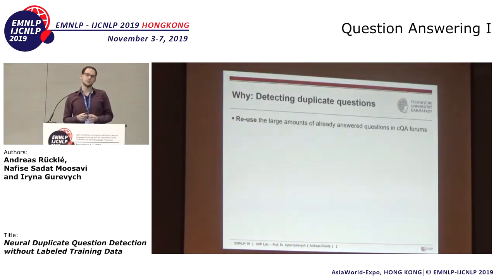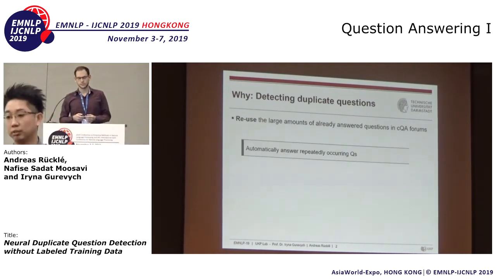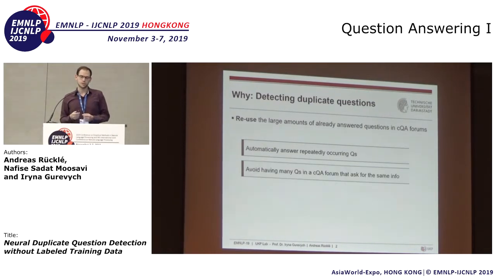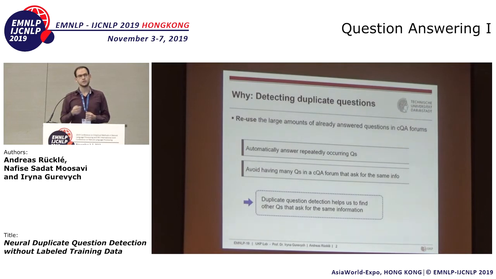So why do we want to detect or find duplicate questions? Well, there exist a lot of already answered questions on the web, and this is particularly the case for community question answering forums such as Stack Exchange platforms. And naturally, we want to reuse this knowledge in a meaningful way. For instance, we could use this data to automatically answer repeatedly occurring questions with existing answers. Or we could try to avoid having the same questions in a CQA forum over and over again. So duplicate question detection can help us here to find other questions that ask for the same information.